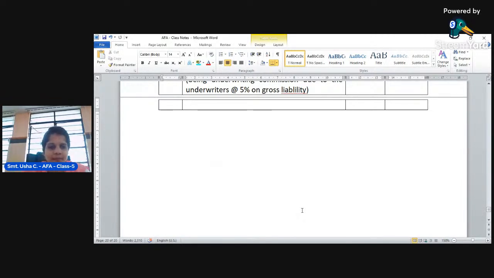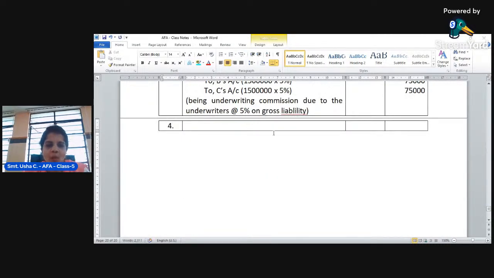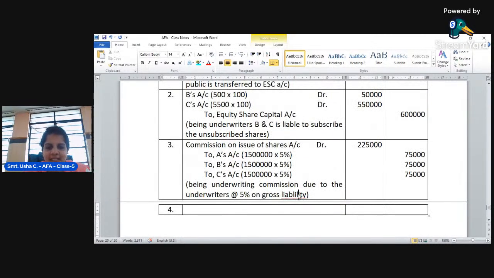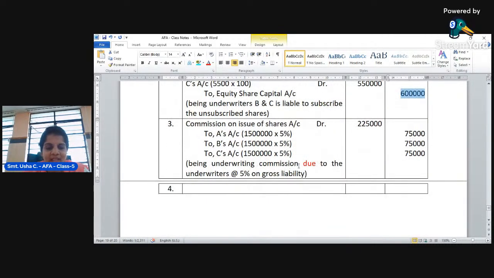Next is the fourth entry. What is the fourth entry? We have calculated the liability due to them. It is due, not paid, but it is to be paid, right? First one, the capital received. The capital amount of 3,90,000 received, we have passed. Then the liability of the underwriters entry we have passed. Then we have passed the commission due for the underwriters.